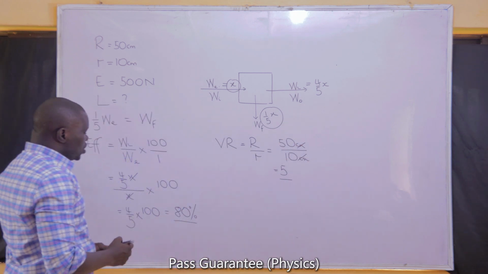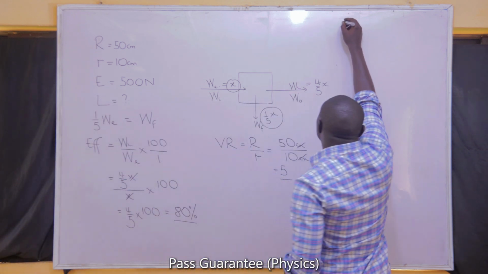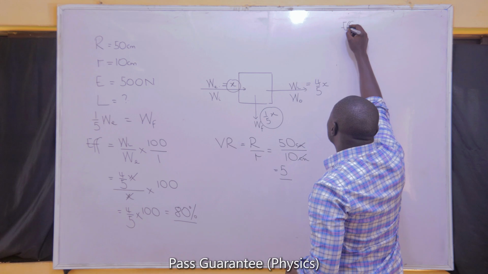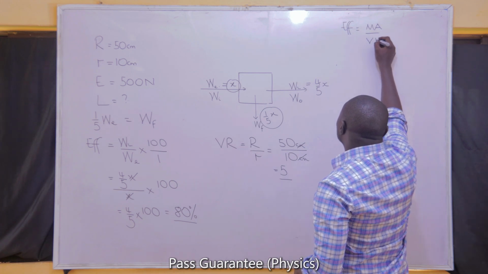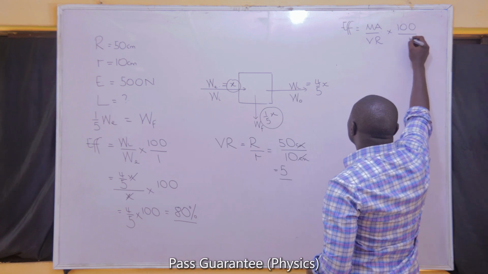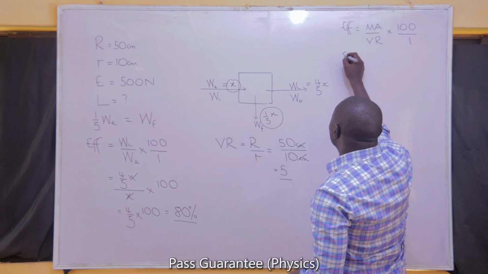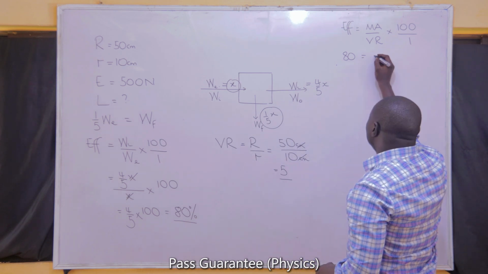If the velocity ratio is 5, I can now rewrite the formula for efficiency. Efficiency can also be expressed as mechanical advantage all over velocity ratio, multiplied by 100 all over 1. If that is the case, the efficiency, I've already obtained it to be 80. The mechanical advantage, I don't know.